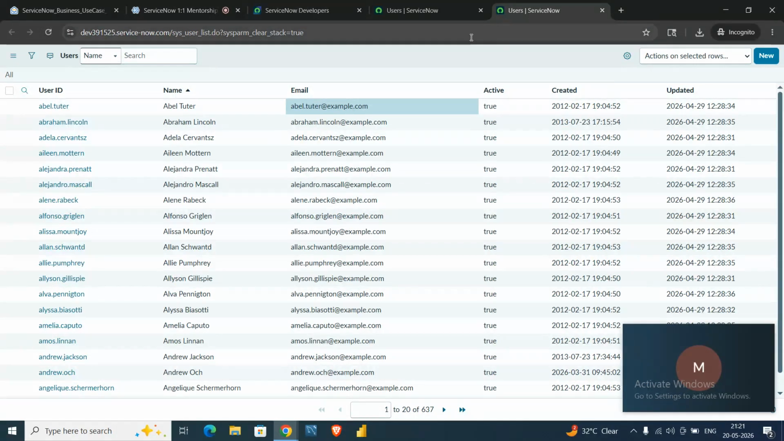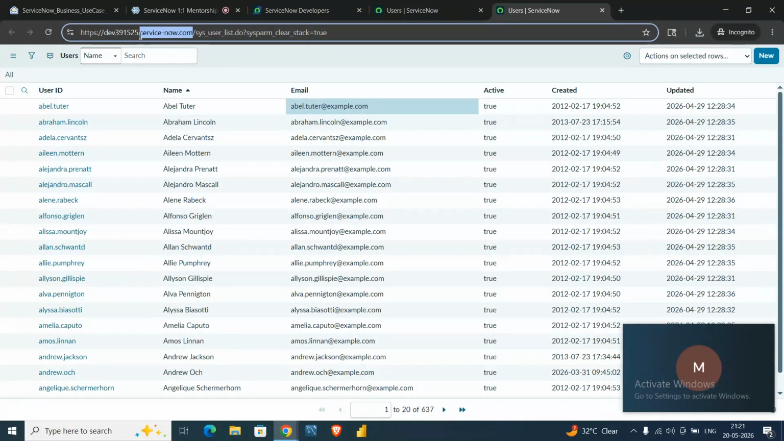Now let's look into the link here. I'll tell you some basic stuff here. This is the instance name, basically dev39525, and this is our ServiceNow.